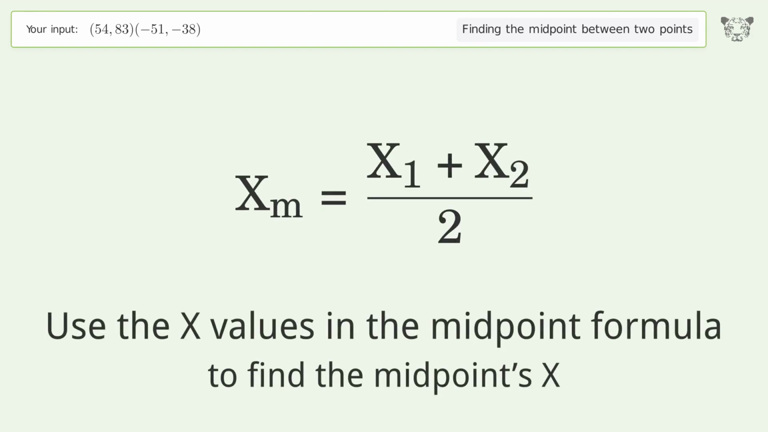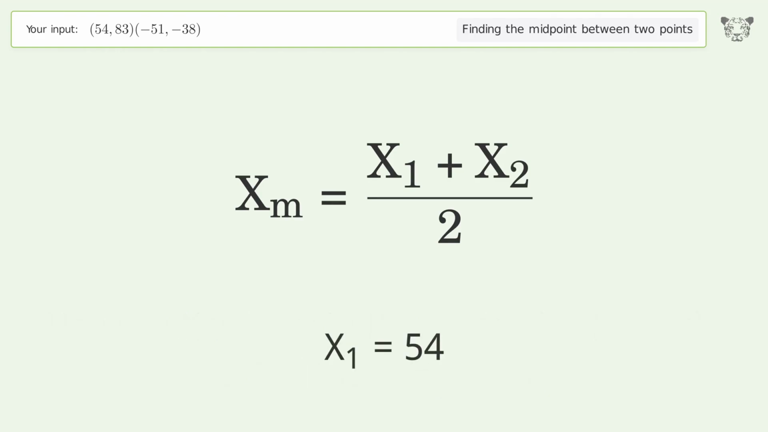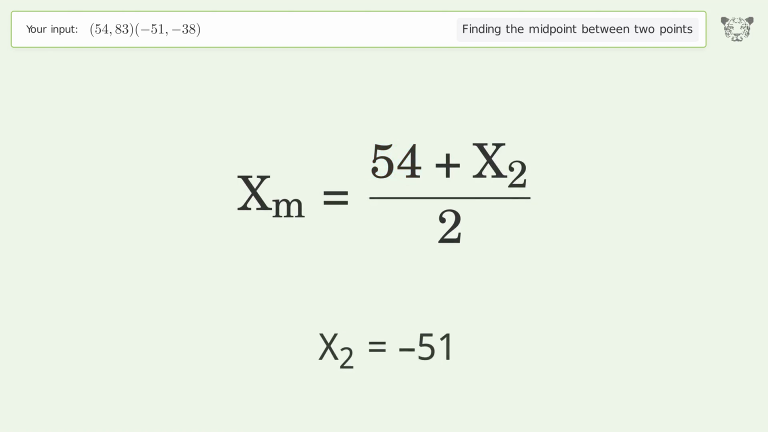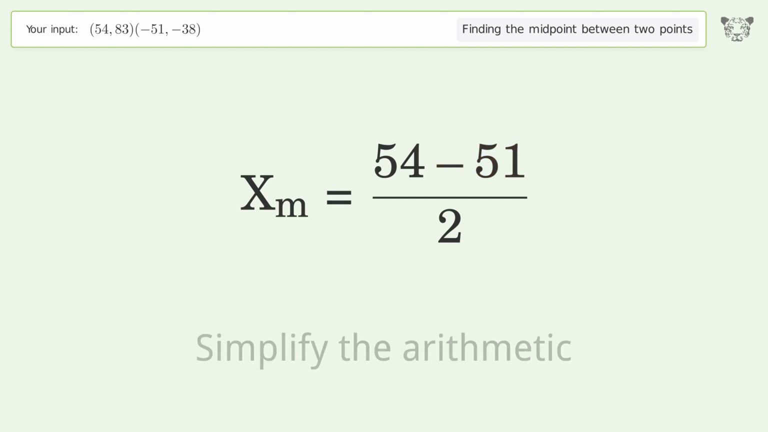Use the x values in the midpoint formula to find the midpoints x. x1 equals 54. x2 equals negative 51. Simplify the arithmetic.